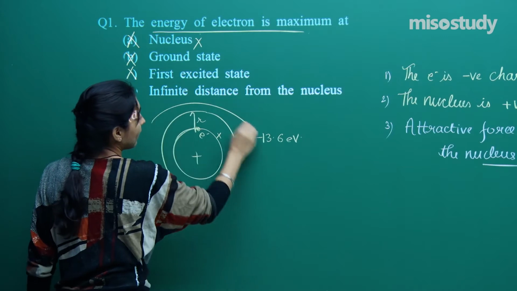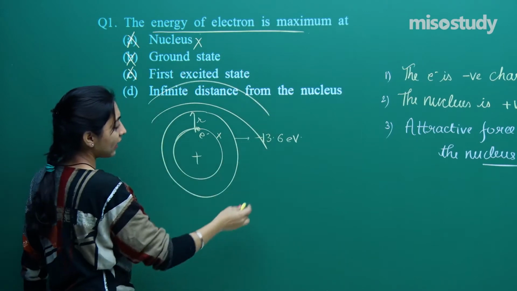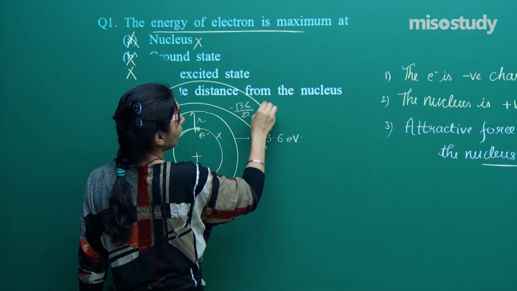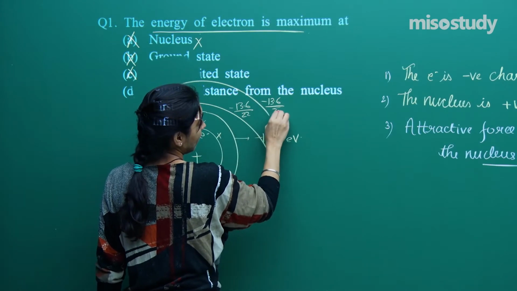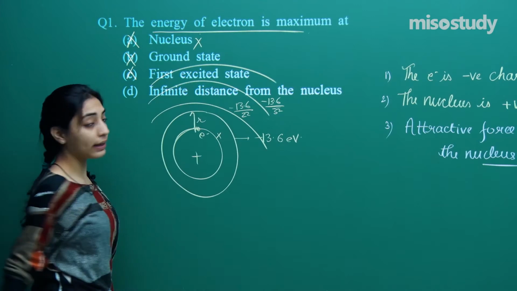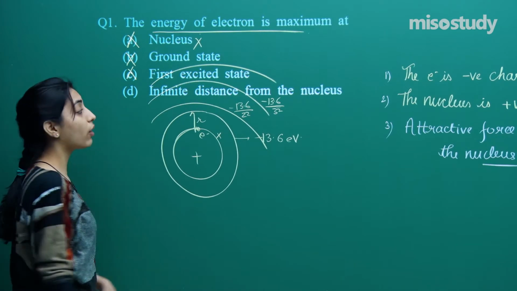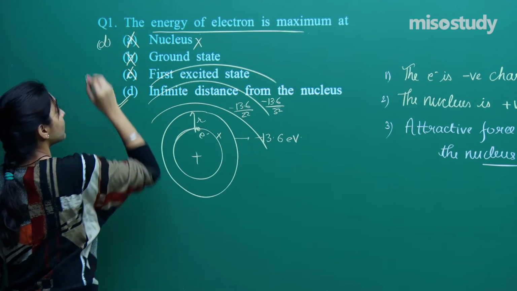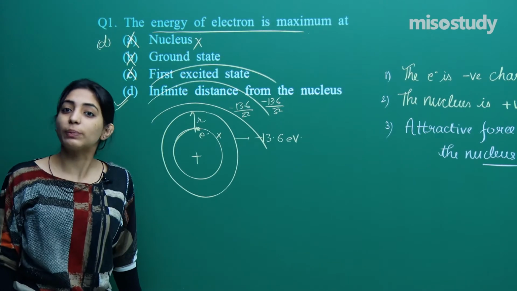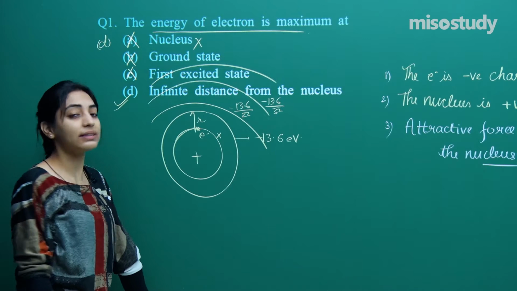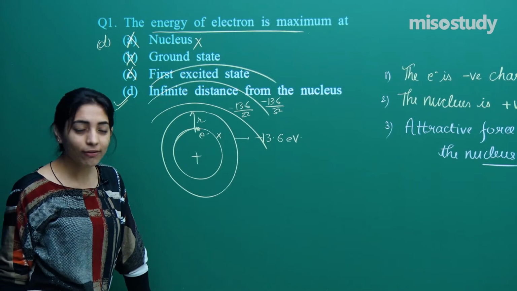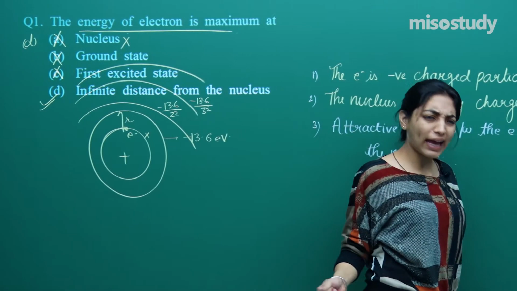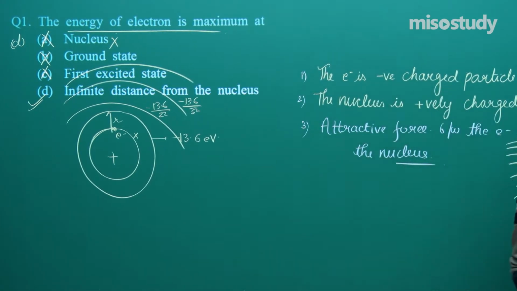Not the first excited state either. The first excited state will be something like minus 13.6 divided by 2 square, then minus 13.6 divided by 3 square, and so on, right? But the maximum energy of the electron will be at infinite distance from the nucleus, and hence option number 1 will be the correct option for this question. Fine enough? Okay, so the question was quite good, not an easy one, but quite a nice question.